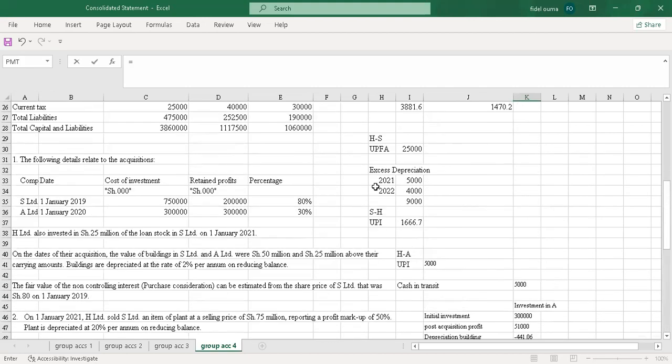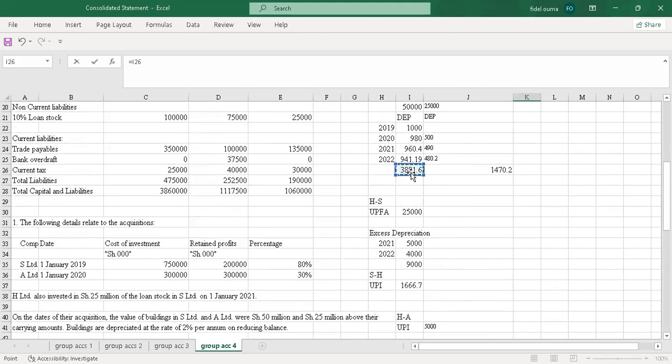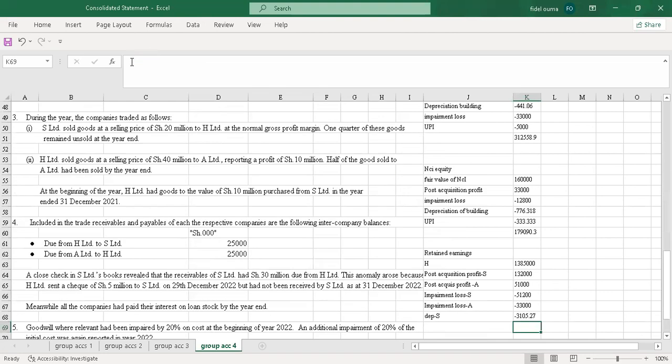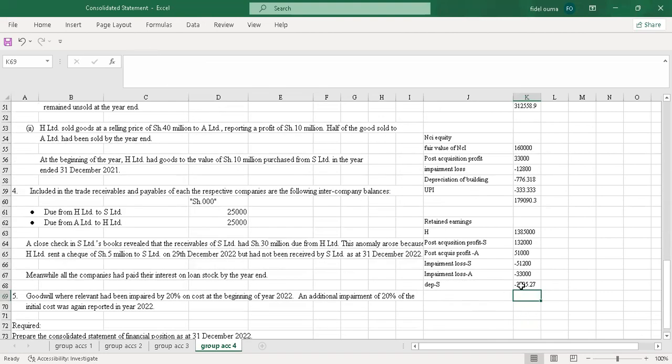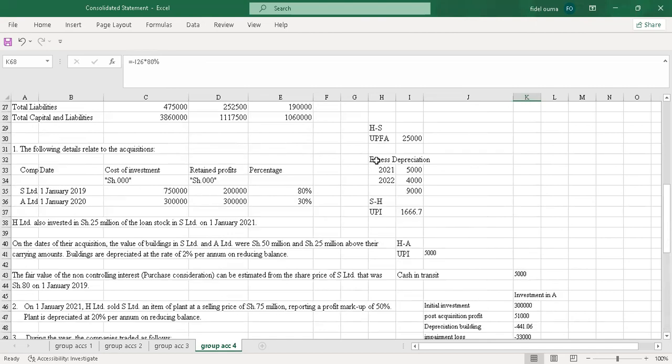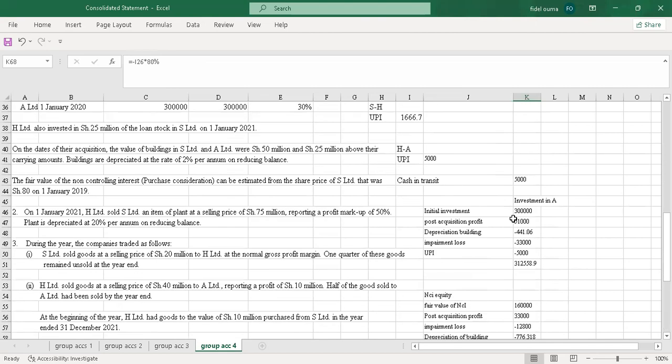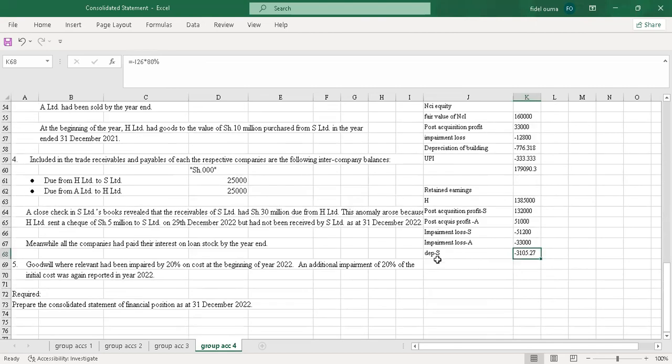I'll pick this depreciation and multiply by 80% because the only portion that the parent has is 80%. I'll put the negative sign so that it changes into negative. Then I enter. So that was the depreciation, that's 80%.